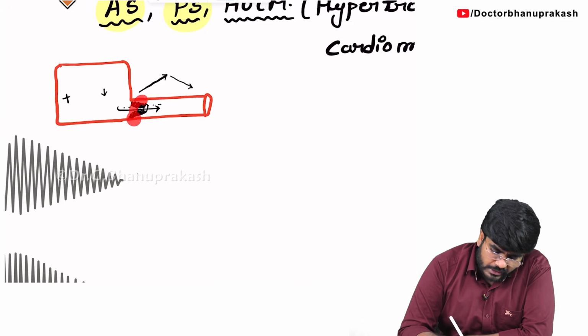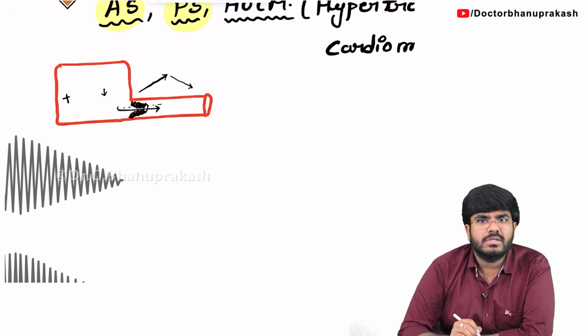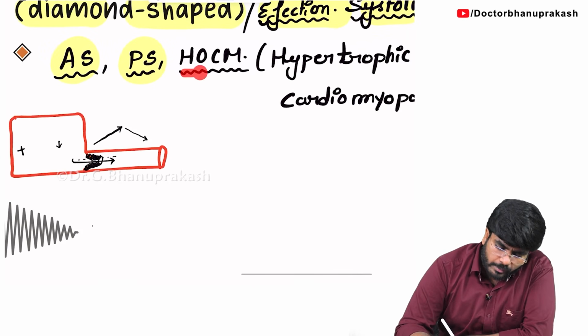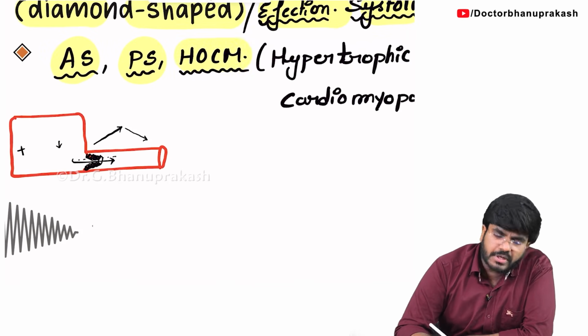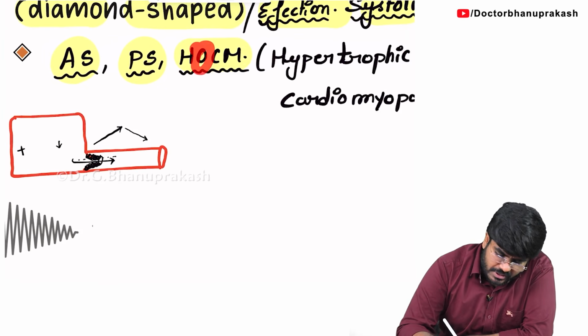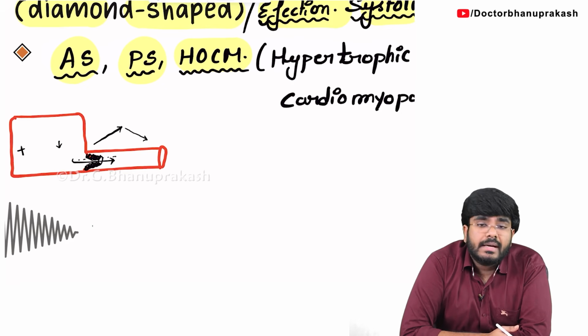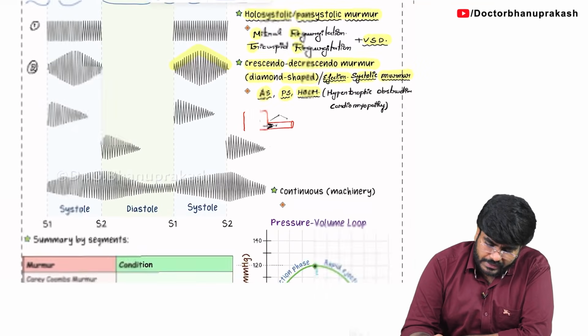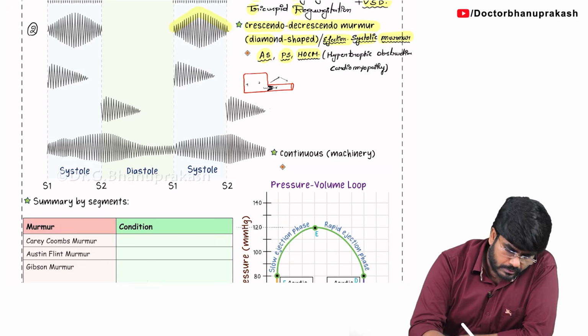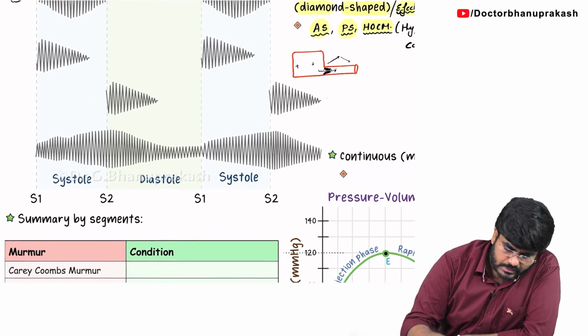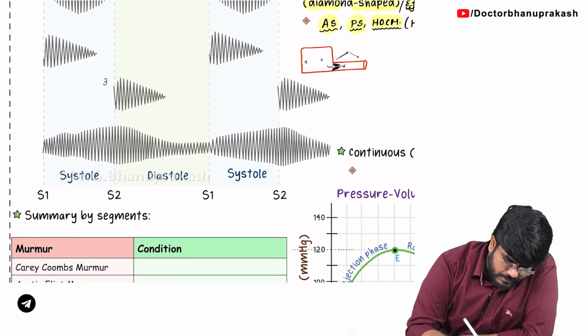Seen in aortic stenosis, exactly opposite pulmonic stenosis, and hypertrophic obstructive cardiomyopathy. Because in hypertrophic obstructive cardiomyopathy, what is this obstruction? This obstruction is nothing but subaortic stenosis. So in these three conditions, there is going to be a crescendo decrescendo murmur. Now let us discuss this third murmur.